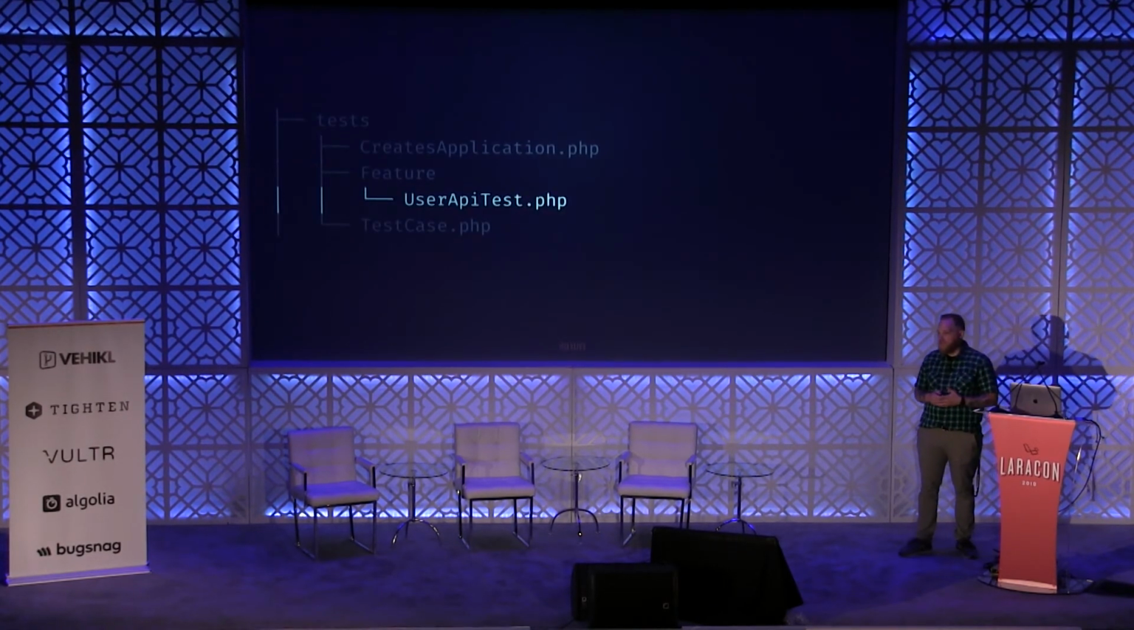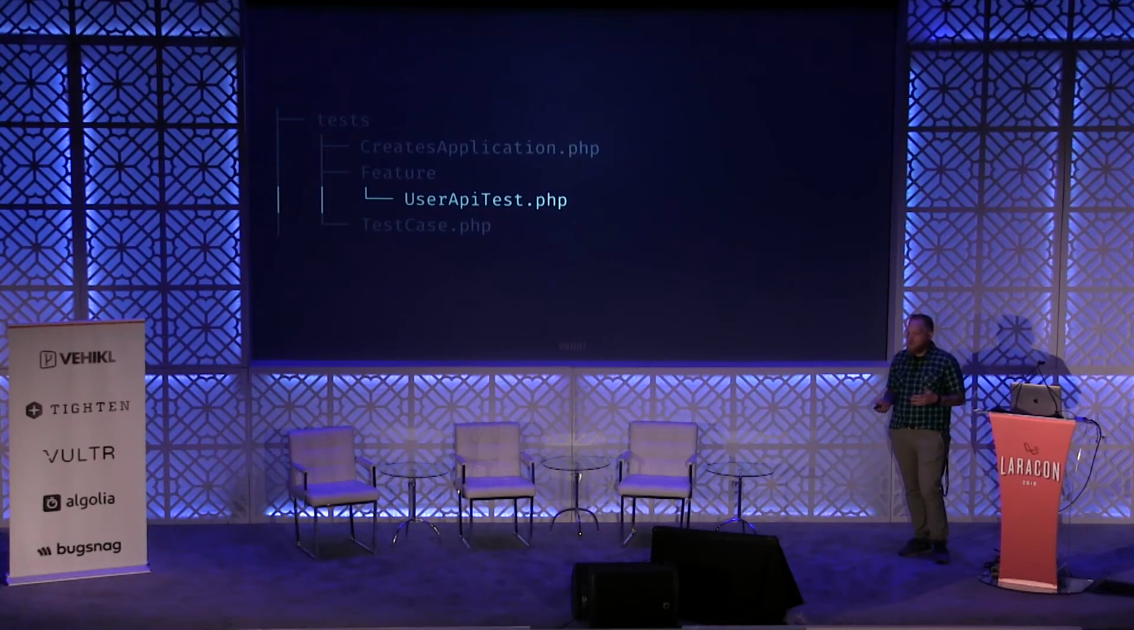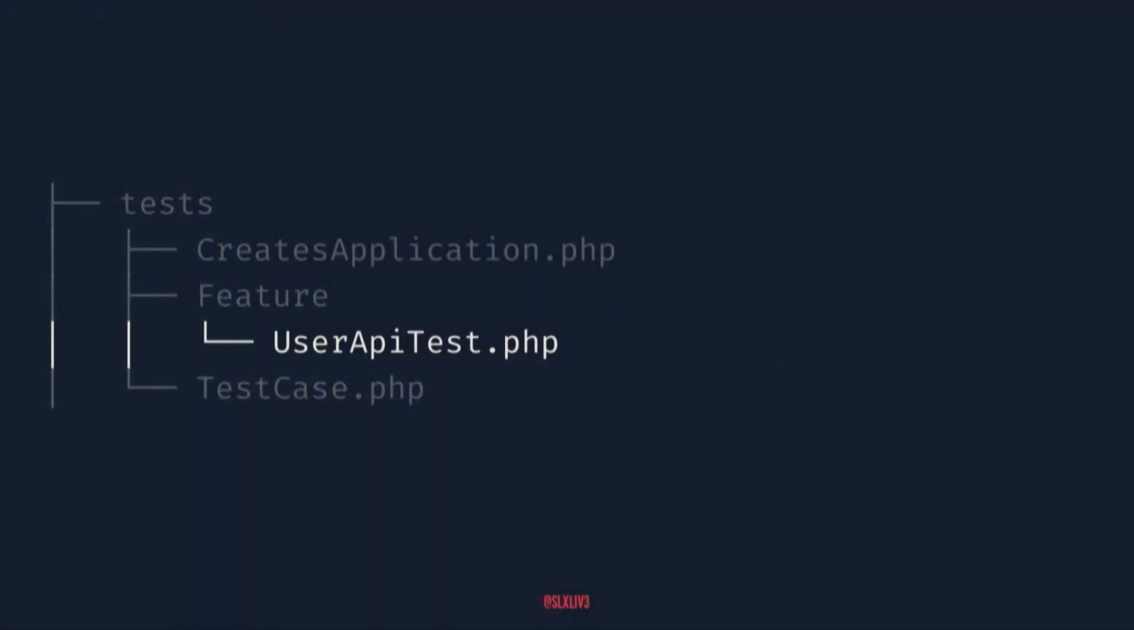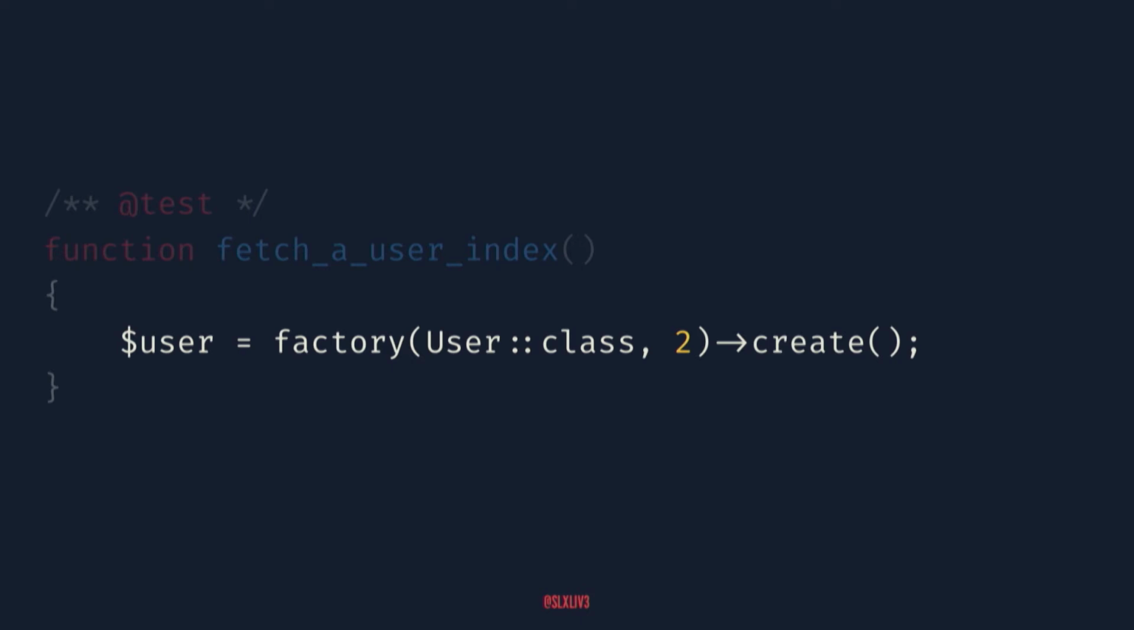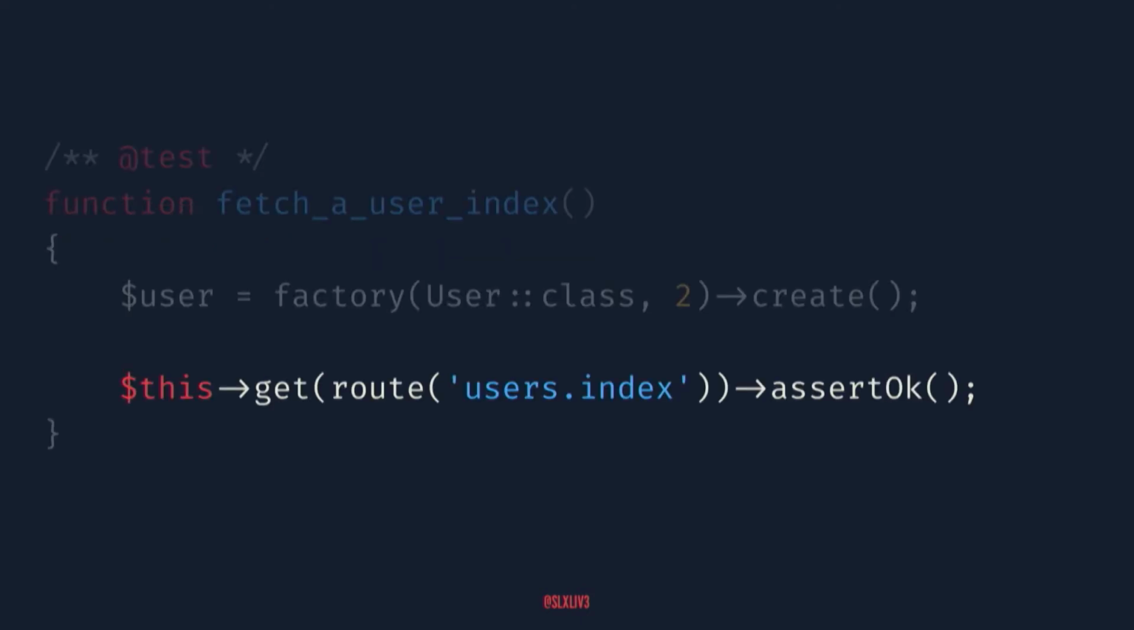So let's create our first test. If we're going to be talking about a blog, we've got users and posts. So let's start with the users. You can use an artisan command to create this with the feature flag, or you can just go create the file yourself. So this is where we'll start. First test, some easy setup. We'll create a couple users, and we'll make it fail. We'll try to hit that route and just assert that we get 200 back.